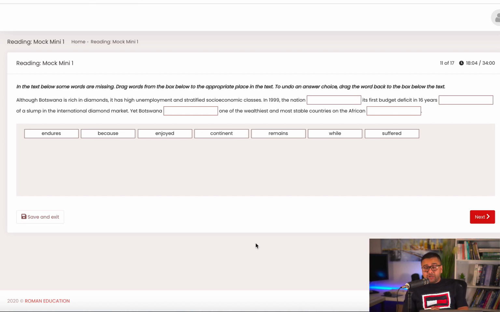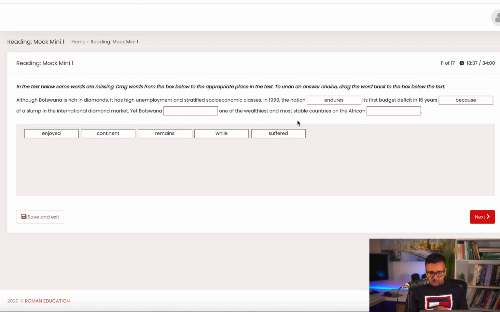Now, let's quickly do fill in the blanks. The nation endures its first budget deficit. Deficit is a negative word, and if you have been able to survive despite the deficit, that is endures. Because endures is your ability to survive despite the problem, your ability to bear the pain, tolerate the pain. Deficit in 16 years of a slump. Of tells me that it's a word which is followed by of, and I will take because here. Because of is a very good collocation.